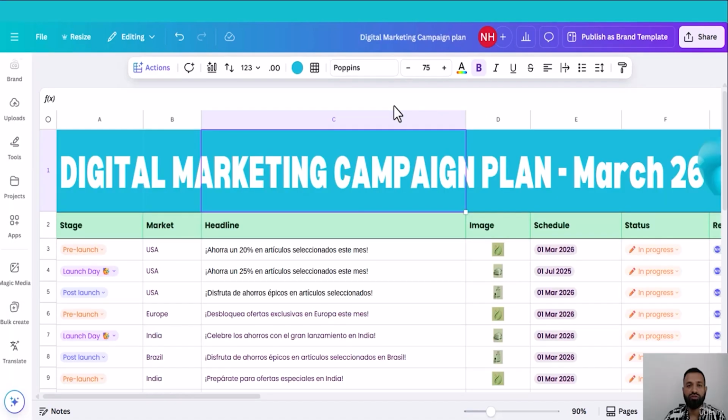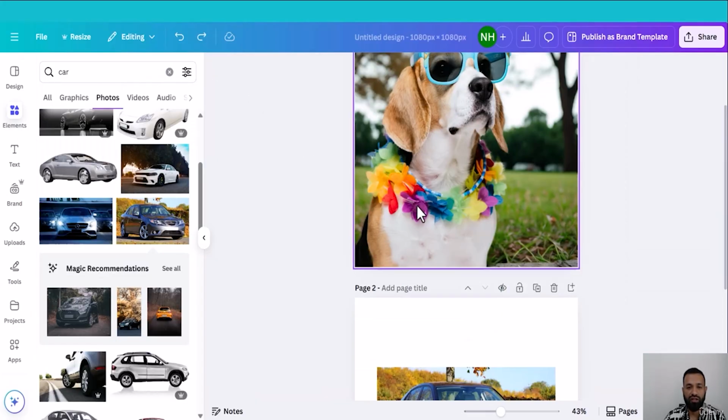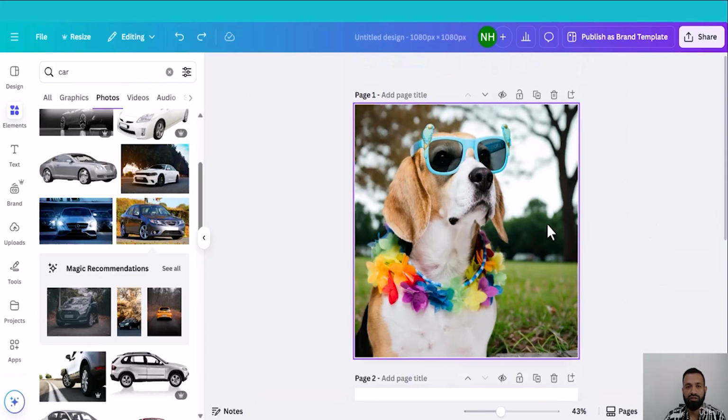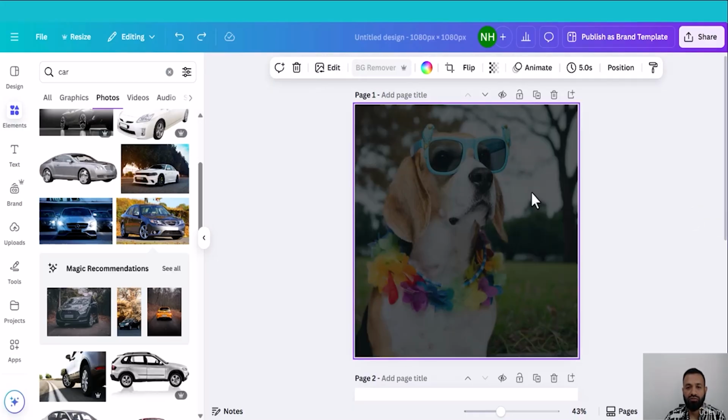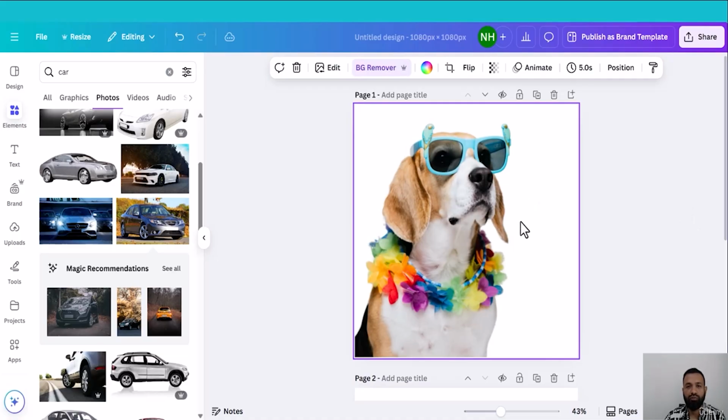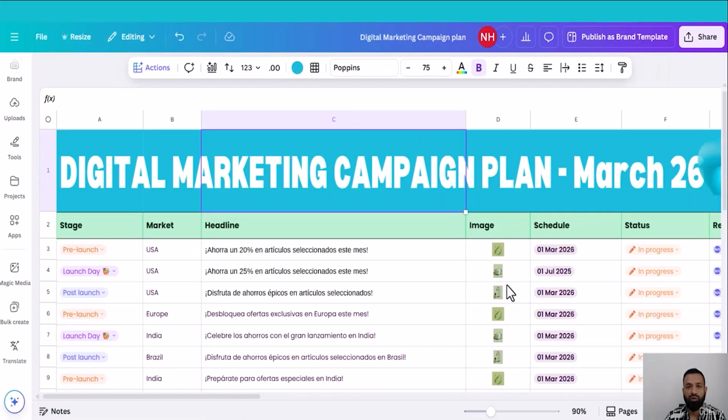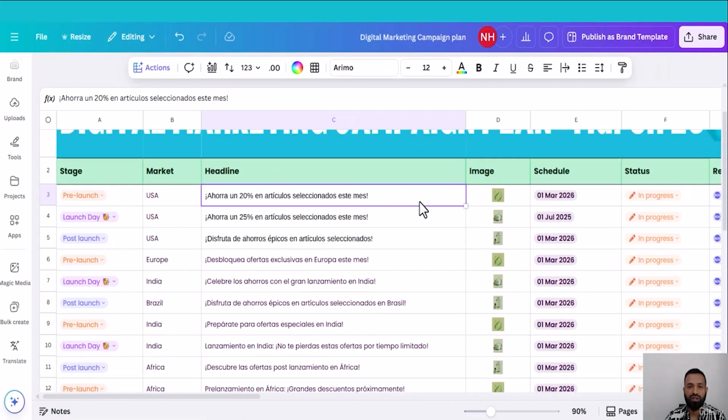Now let's move into another magical feature, Magic Remover. Previously we have used this feature in another project like this one. What it did: select the image and click background remover. Background remover instantly removes the background. It helps you remove all the clutter in the image and make it stand out. Now let me introduce another feature, that is background remove at scale. What does it mean? We can remove all the backgrounds instantly at once.